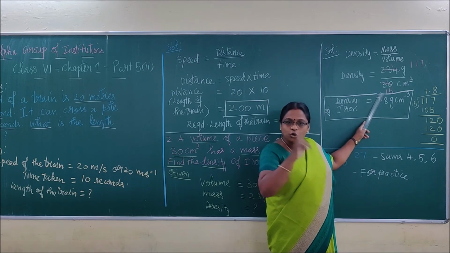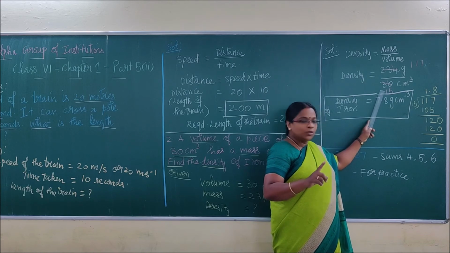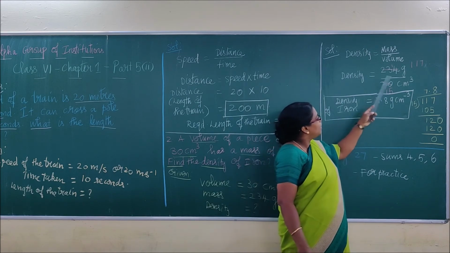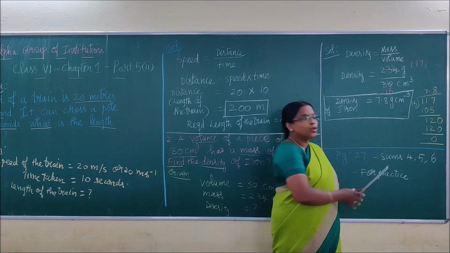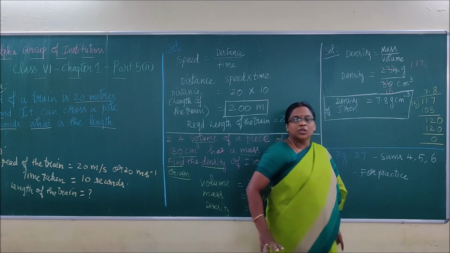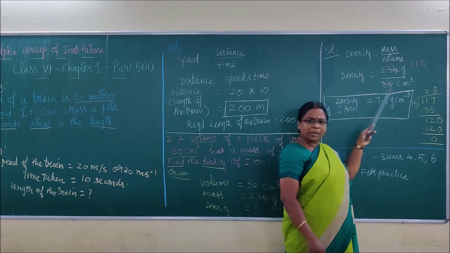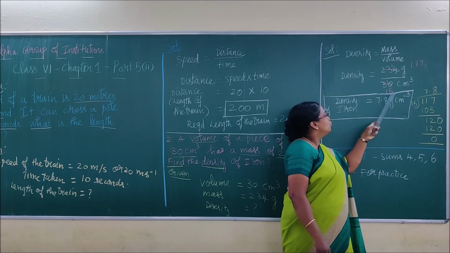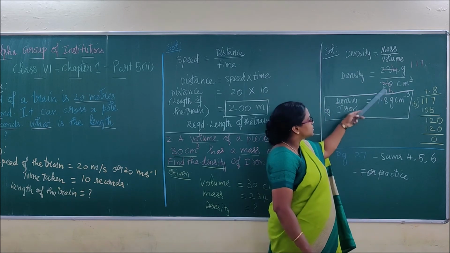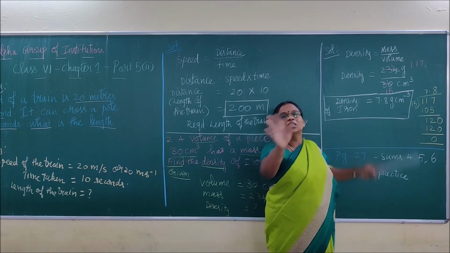Remaining 1 you keep here, so 1 along with the 0 is 10. With the 2 table only we are striking it. 2 fives are 10. This is 30: 2 into 15 is 30.